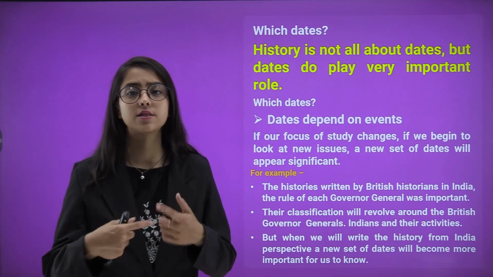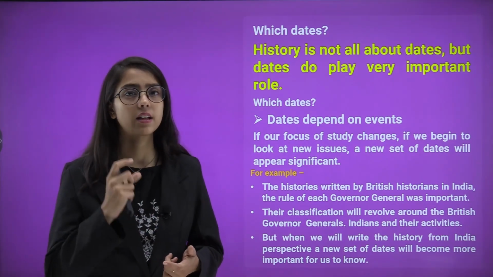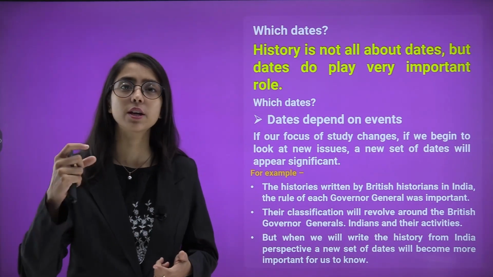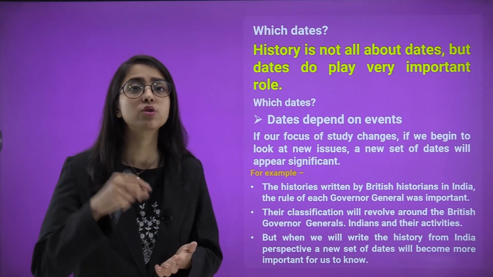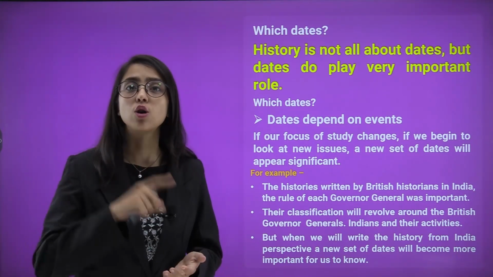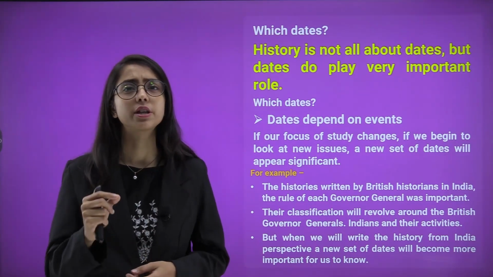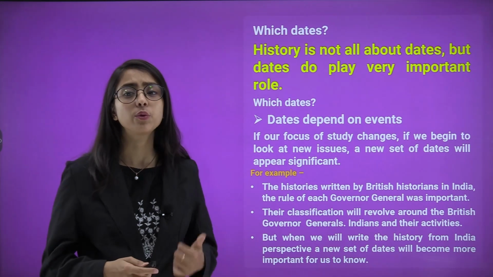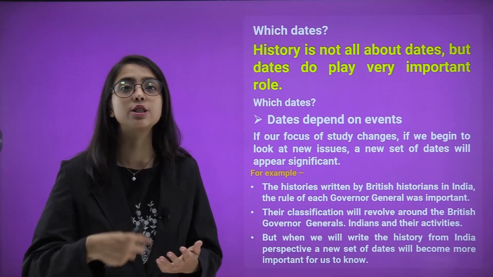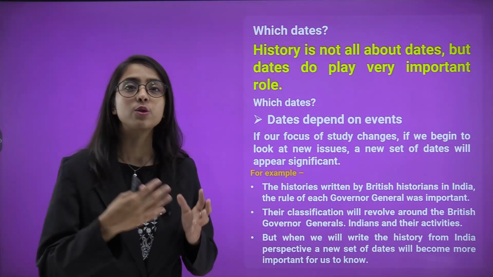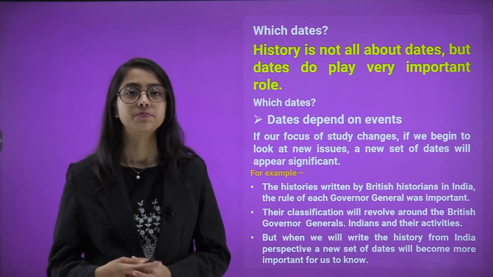Apart from that, their classification will revolve around British governor generals. The Indian events were not important for the Britishers, so they only recorded the events and the tasks on the date they happened, which was significant for them. So, it is also important to note that it is about the significance, and that significance may differ for everyone. But when we write the history from an Indian perspective, we will have different dates, a new set of dates, new events which are important and significant for us and our culture and history.